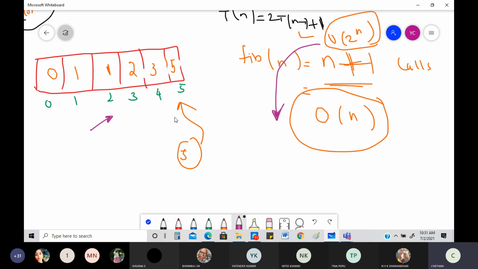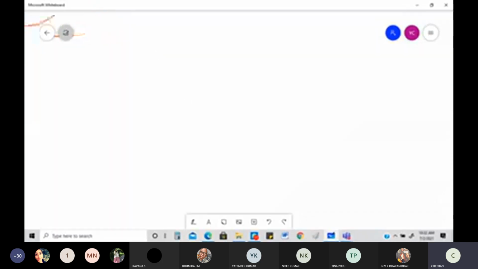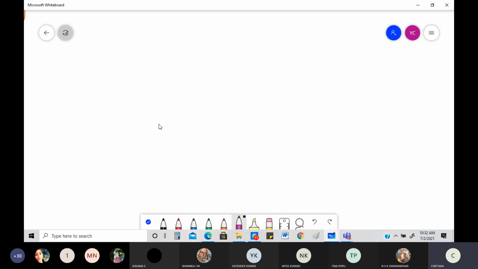So what we are going to do now is use the iterative method. What is the meaning of iterative method? No recursive statements here. We are going to use a for loop, an iterative statement. Using a for loop, we'll figure out the way of doing this. Then we'll deduce what dynamic programming is all about. So let me write an iterative statement for the Fibonacci series. How do you think it will be? Very simple. We're going to start with int fib. Be careful.